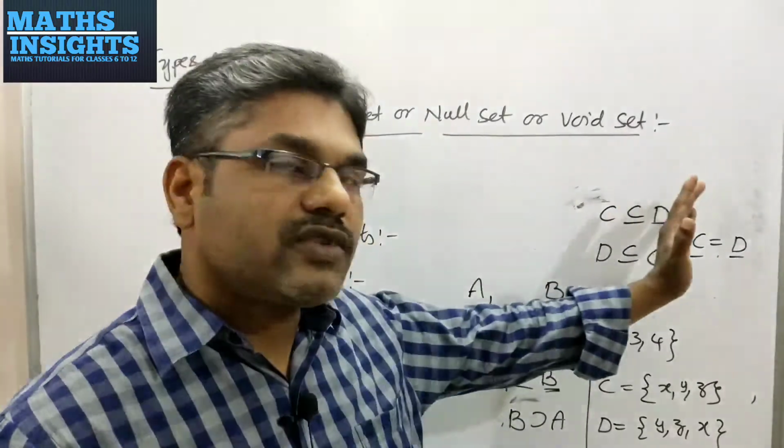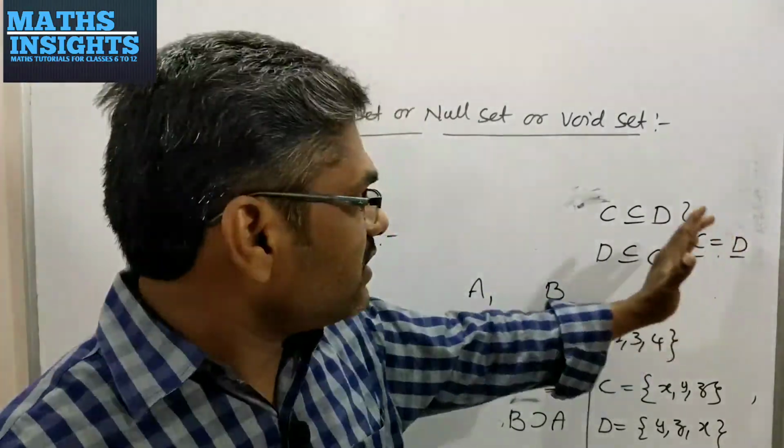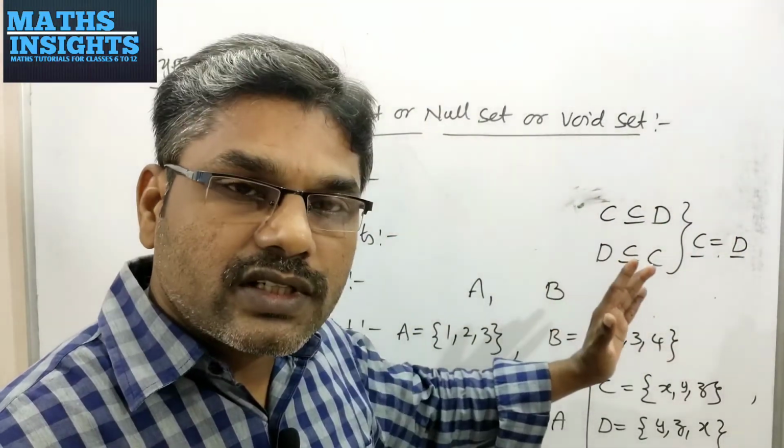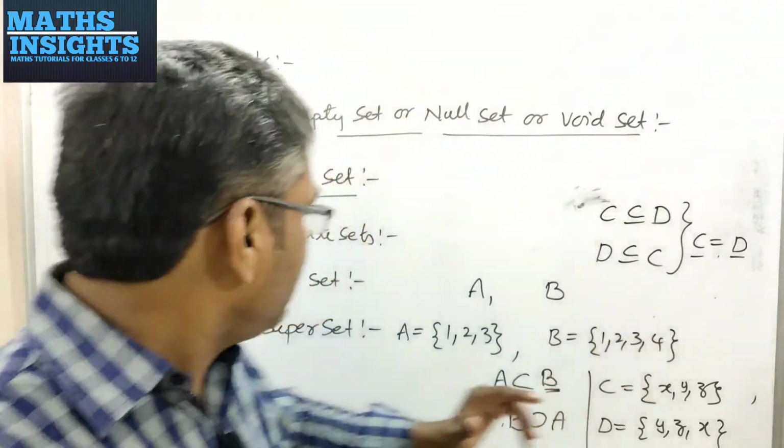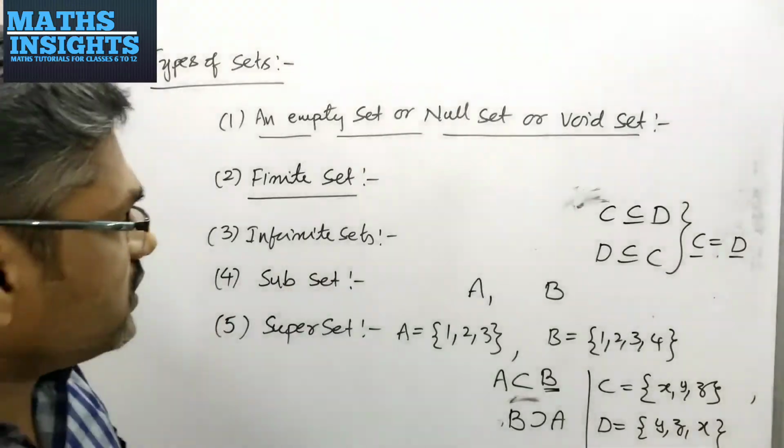If the first set is subset or equals to the second set and the second set is subset or equals to the first set, then those two sets must be equal. This is the concept of subset and superset.